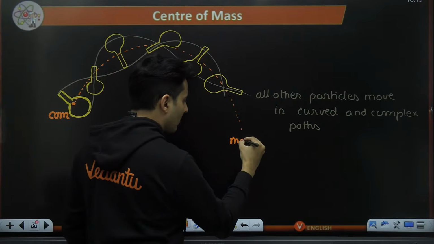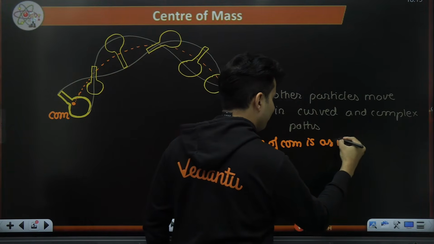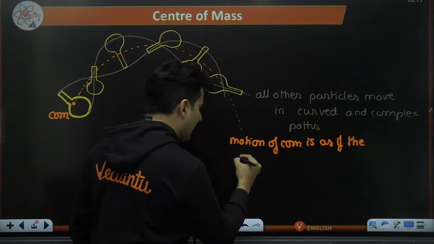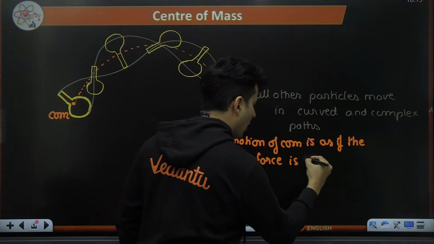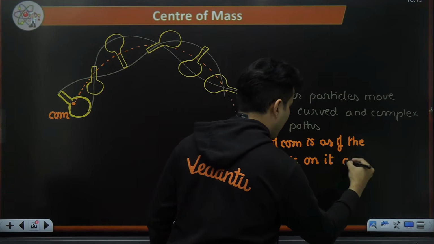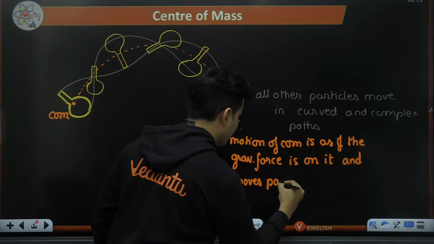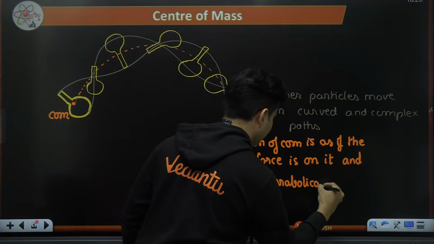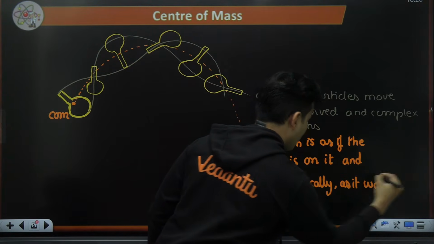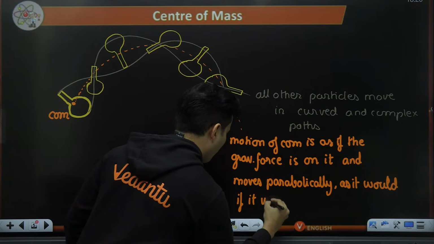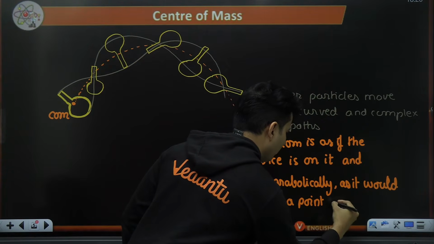So the motion of the center of mass is as if the gravitational force, because that's the only force, is on it and moves parabolically, as it would if it were a point mass.